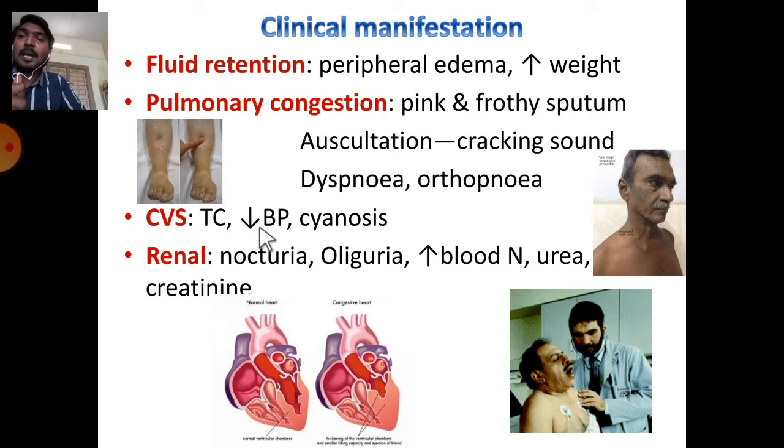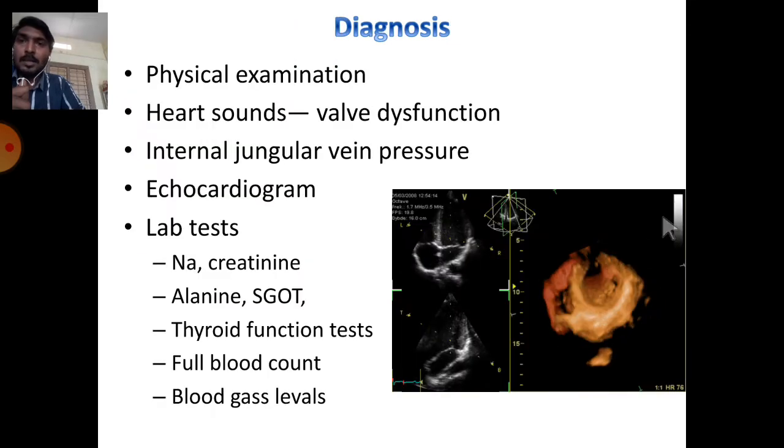Cardiovascular symptoms include tachycardia, hypotension, and cyanosis. Renal symptoms include nocturia and oliguria; reduced urine output is called oliguria. Blood urea nitrogen and creatinine levels increase because these wastes are accumulated in the blood. Here, with cardiac remodeling, an enlargement of wall thickness will be observed. So the inner space of the ventricles is reduced and cardiac output will be reduced. Here neck vein engorgement can be peculiarly observed in these cases. Here this is the dyspnea of the patient.